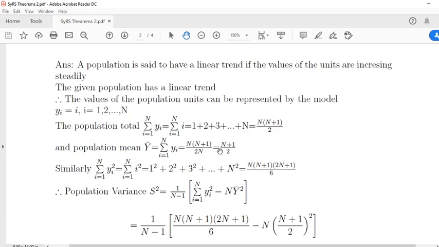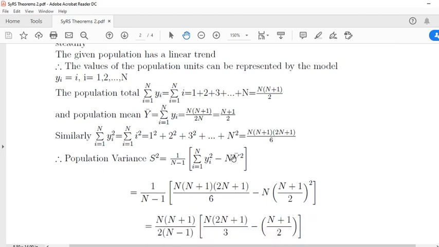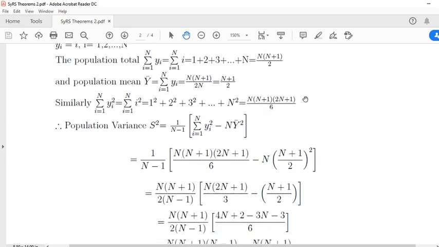This is equal to, n gets cancelled, (n+1)/2 remains. This is the mean of the population in case of n natural numbers. Similarly, for the sum over i = 1 to N of yi square, the sum of squares of n natural numbers, sum over i = 1 to n of i square is equal to 1 square + 2 square + 3 square + ... + n square, which is equal to n(n+1)(2n+1)/6. This is the sum of squares of n natural numbers.